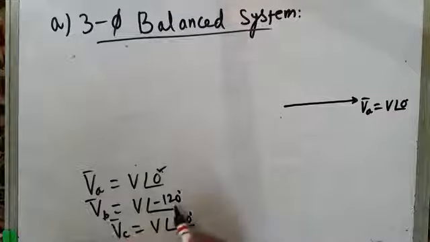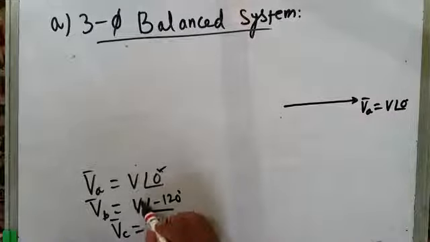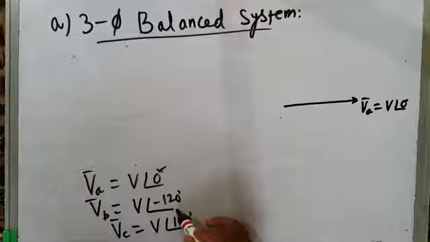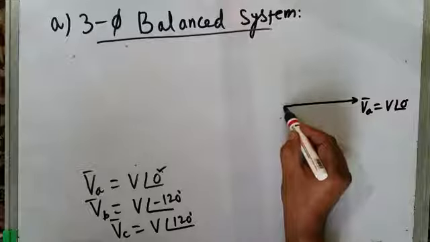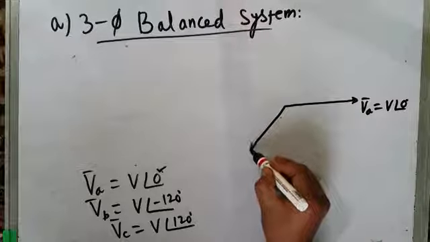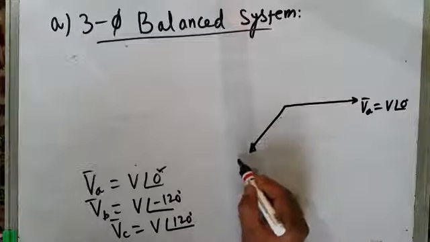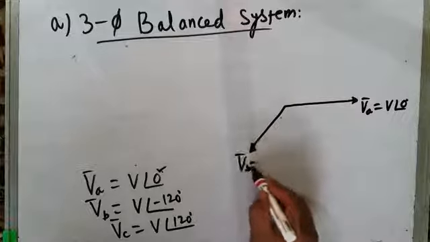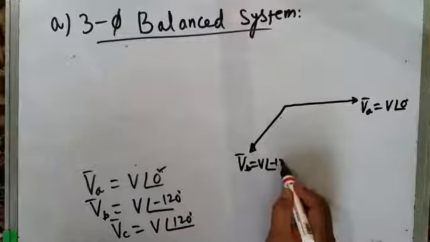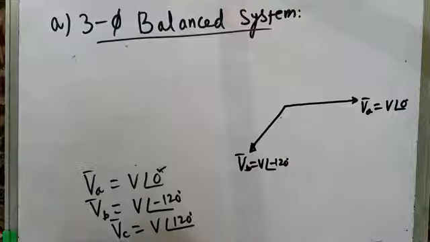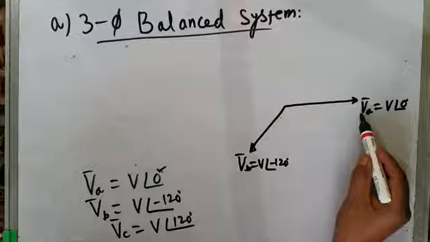Phase B voltage has also the same magnitude or amplitude V, but it is lagging behind phase A by 120 degrees. So it will be somewhere here. So this is my phase voltage VB, which is equal to V at an angle of minus 120 degrees. And my phase voltage VC is also having the same magnitude V, but it is at an angle of plus 120 degrees with respect to VA.